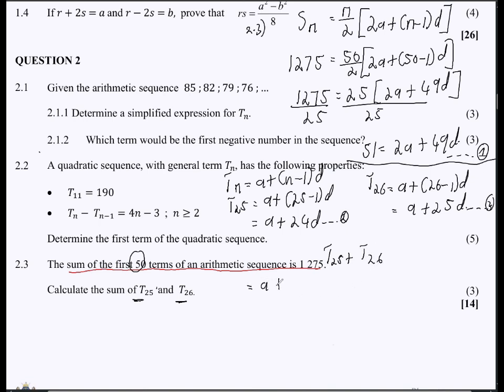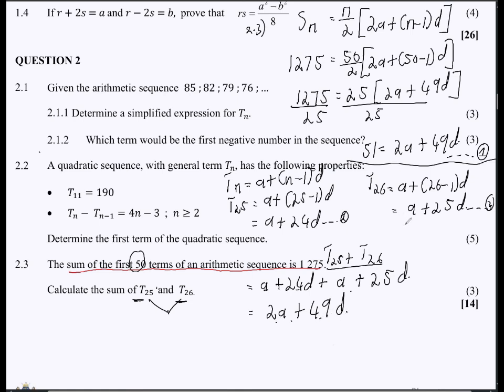So that is supposed to give us a plus 24d, because that's what they're saying. The sum of T25 and T26 is simply just adding the two, so we have the expression for those. That's a plus 25d. Look at this. Again, it's one of those questions that look difficult, but then they are not. A plus a, that's 2a. 24 plus 25, that's 49, right? So that means T25 plus T26 is equal to 2a plus 49d.